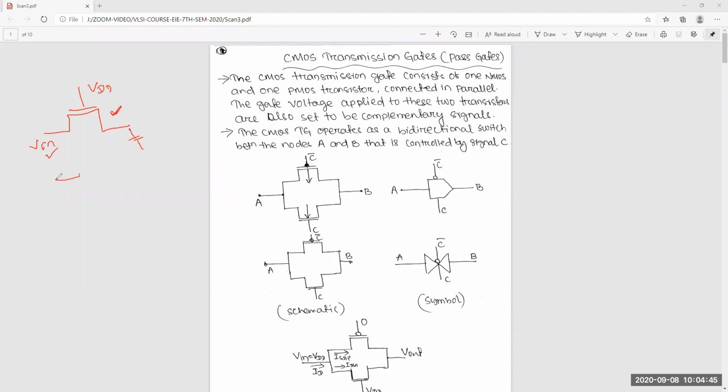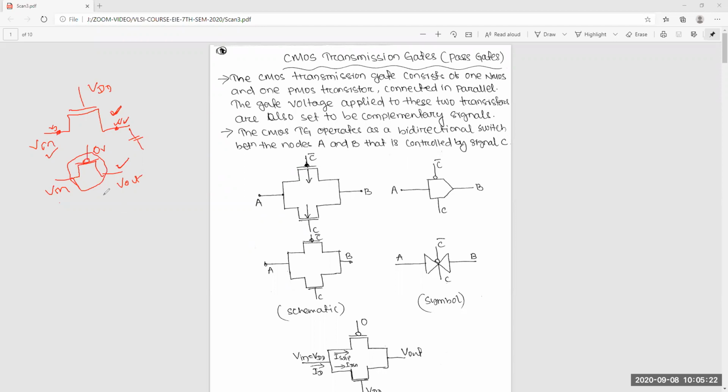Similarly for PMOS, B in, B out. Even if you give 0 or low voltage, it also acts as a switch. So whatever input you give, that will pass through. It depends upon the voltage. For NMOS, if this voltage is more than the output voltage, then this will act as the drain, and if the other voltage is more, then that will act as the drain. So drain and source can be interchanged.